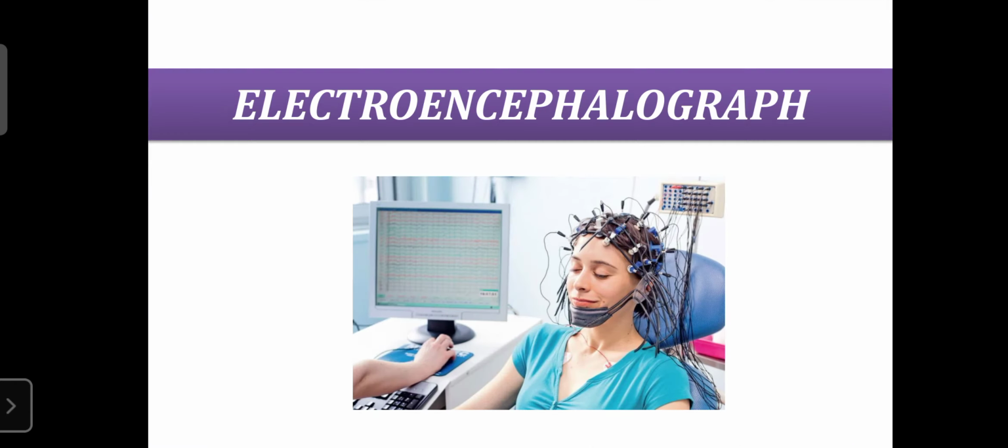Now we can go to the electroencephalograph. It is similar to the ECG. ECG is concerned with recording the electrical activity of the heart, whereas the electroencephalograph, EEG, is concerned with recording the electrical signals of the brain.